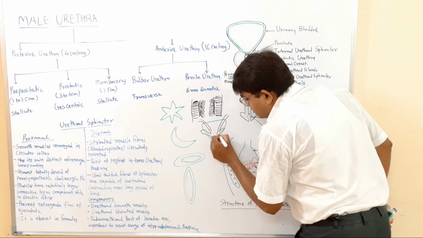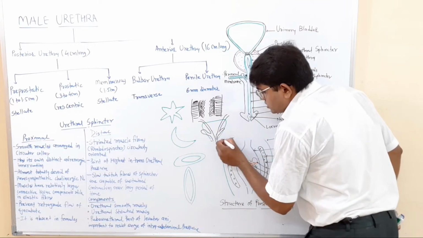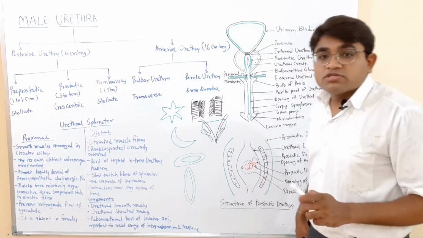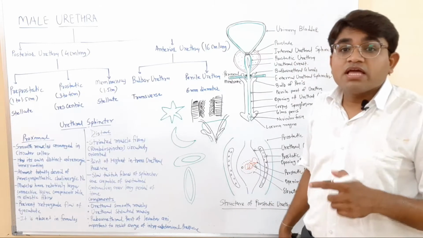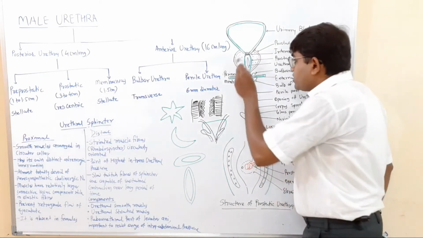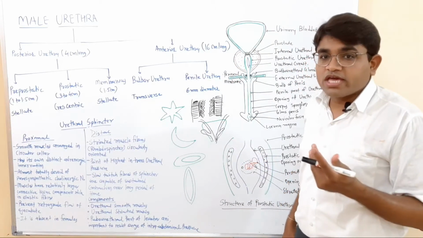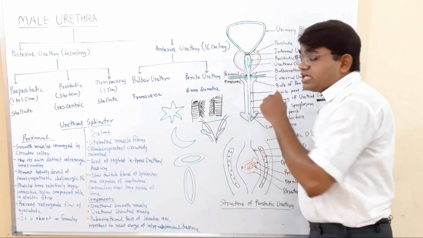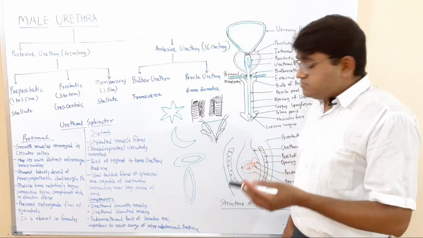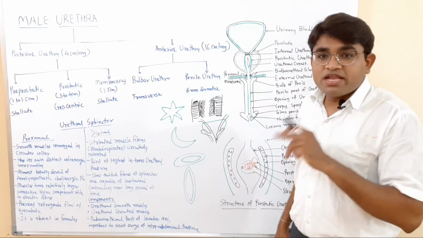The ducts of the seminal vesicles open here and form the ejaculatory ducts, and each ejaculatory duct passes through the prostate. The prostatic glands also participate in the ejaculate. So the ejaculate, the semen, is actually formed here. The secretion of the prostate gland, the secretion of the seminal vesicles, and the sperm, all this mixture combined forms the semen.